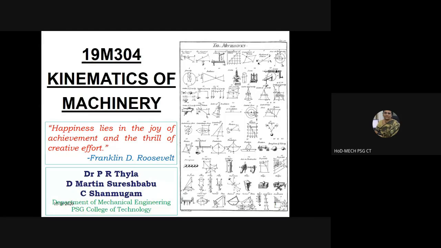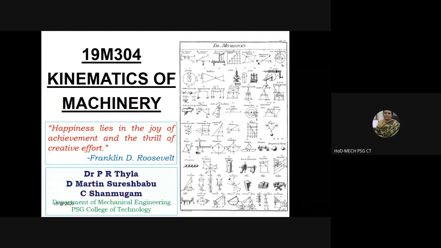So this subject, or the course, is kinematics of machinery. Why am I insisting on "course"? Because in the next slide, I will be listing some course outcomes. Like what Vikram told, there are course outcomes for every one of the courses. When I say course, I mean a subject in your language. From now onwards, we will call them courses.